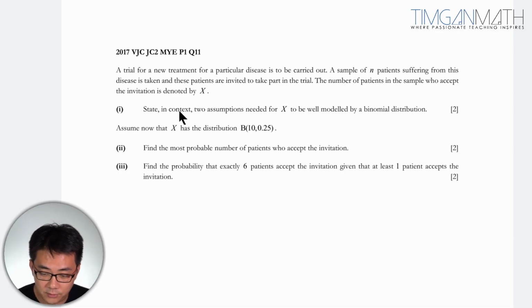In context, state the assumption needed for X to be well modeled by the binomial distribution. In this case, the assumption needed is essentially something which is not already stated. They have already told you that either they accept or they don't accept, right? So the assumptions needed. Number one, the first thing is you have to assume that